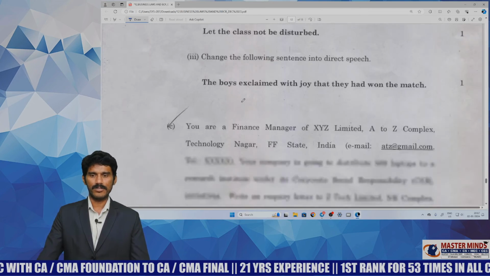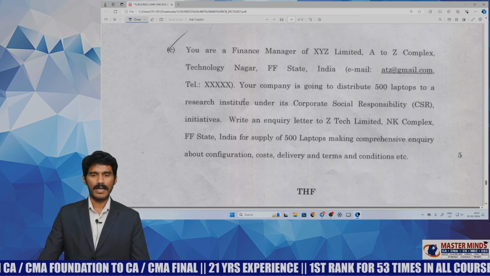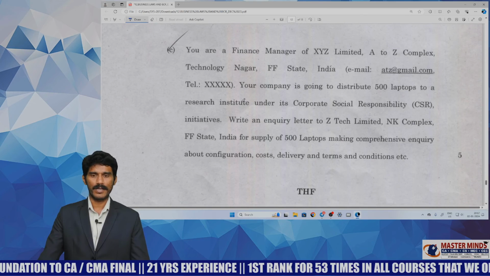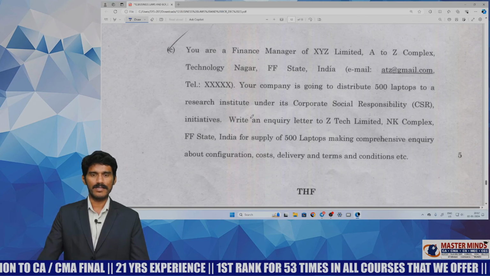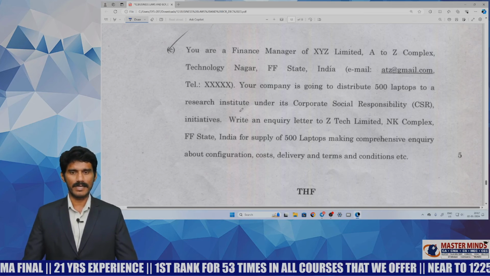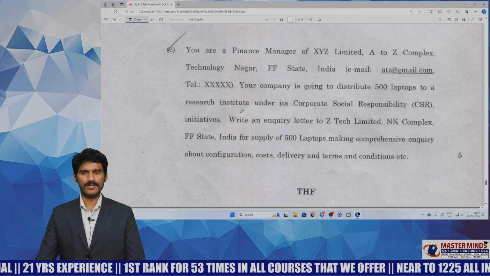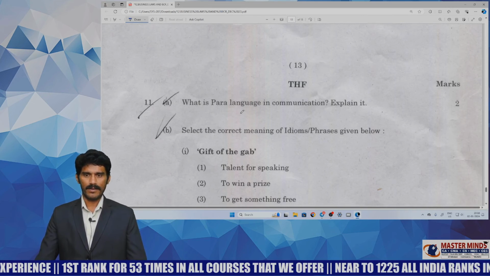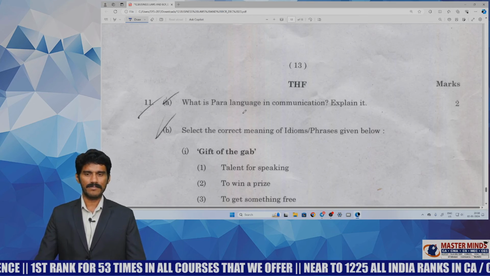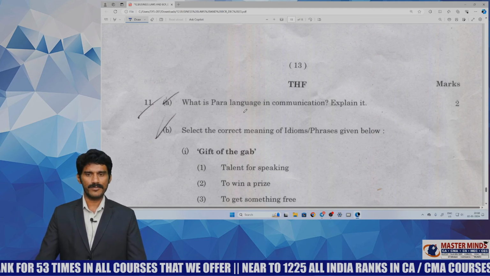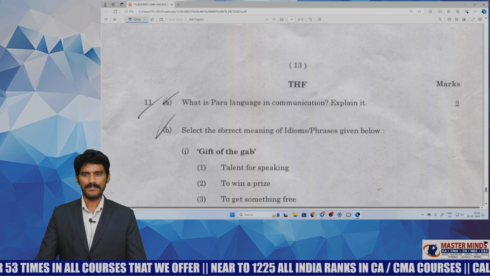And 10C question is based on letter of inquiry from letter writing and official communication, and we have discussed this in our classes, and this is covered in our material as well. With that knowledge you can easily answer this. And 11A, paralanguage, communication chapter, and we have covered this. It is there in our material as well. It can be easily answered.